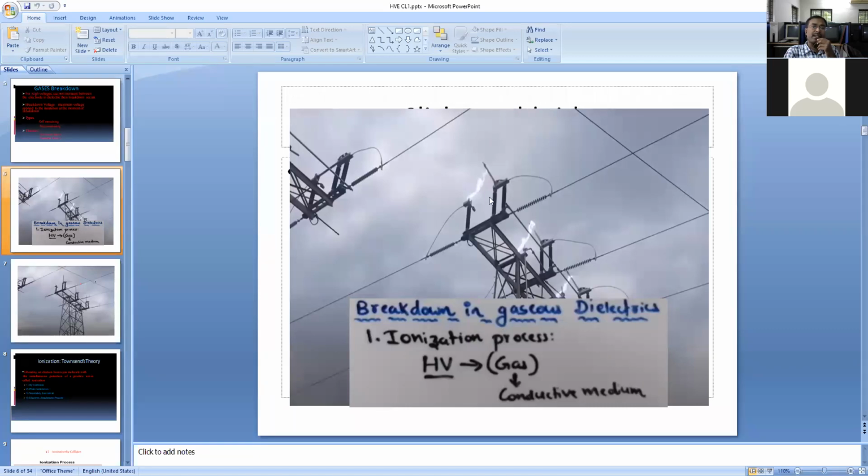Even if the switch is open, it is in conduction mode only. That is the problem we are facing. The dielectric strength of air is less, only up to a certain limit. That's why we are concentrating on different types of dielectric materials. Instead of air we use SF6, whose dielectric strength is higher than air, and it can withstand the system effectively.